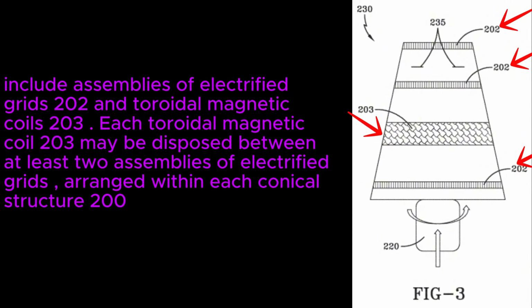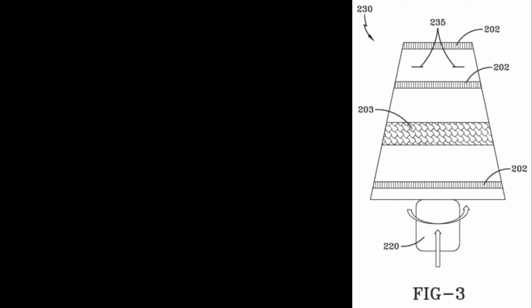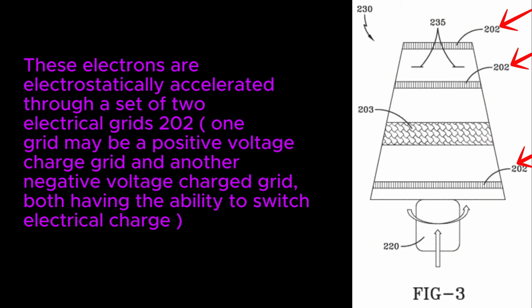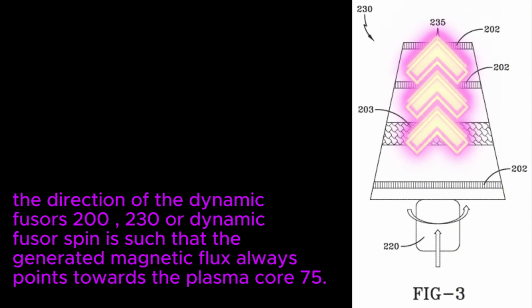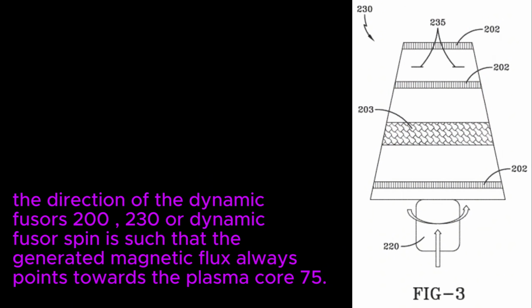We'll have a closer look at one of these fuses now. So 202 is electrified grids. 203 there is a toroidal magnetic coil. So we have the toroidal magnetic coil generating magnetic flux. And the plasma is electrostatically accelerated with the electrical grids, which can be positive or negative. And the magnetic flux is always pointing towards the center, towards the plasma core, number 75.